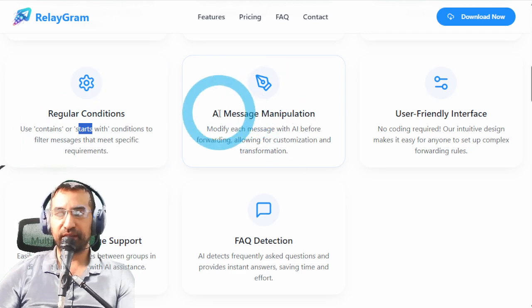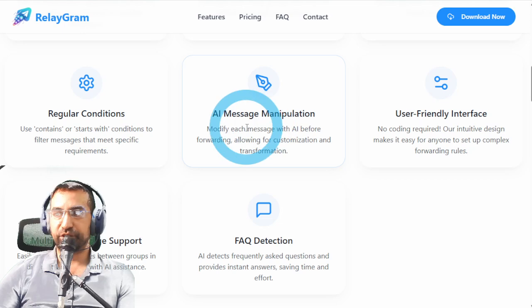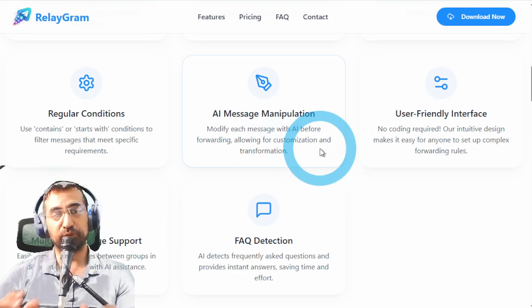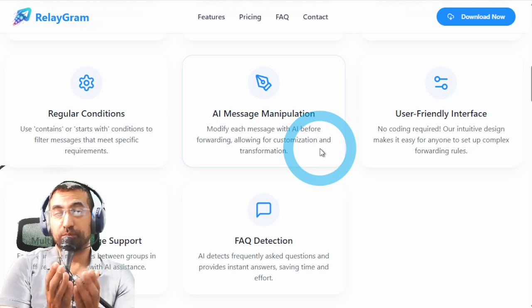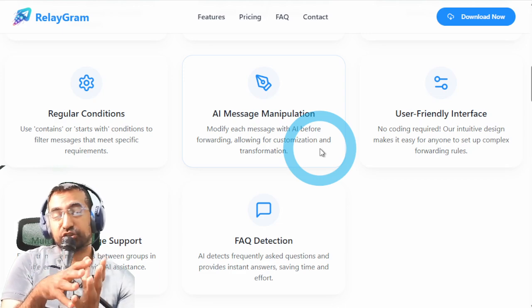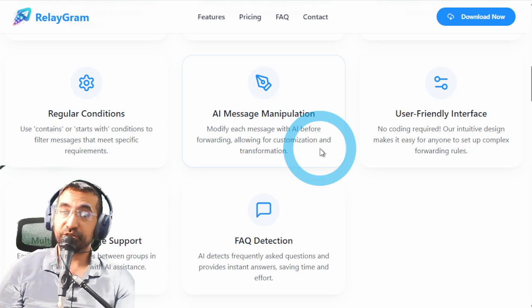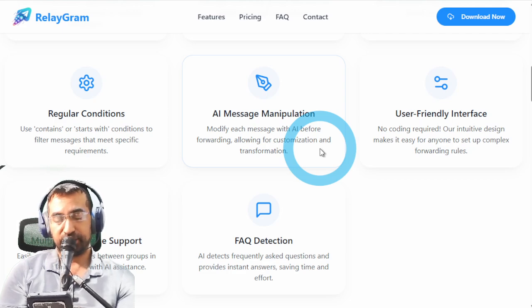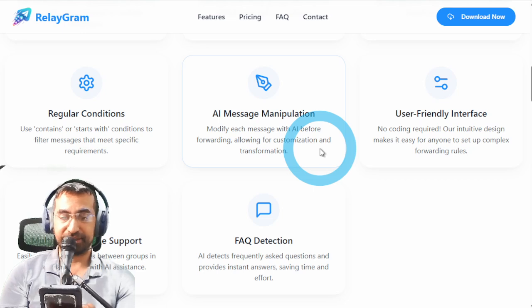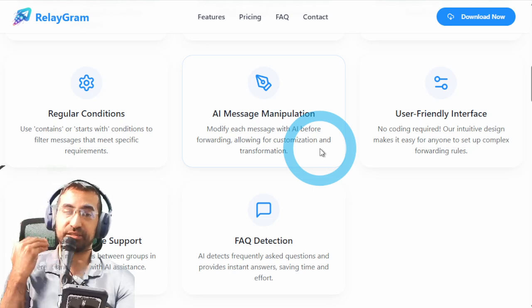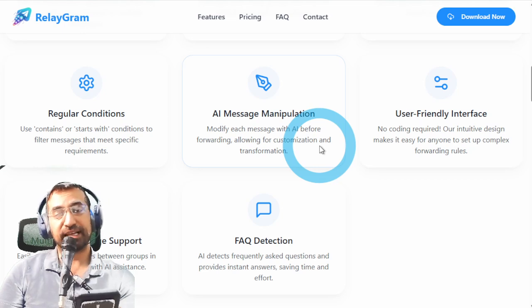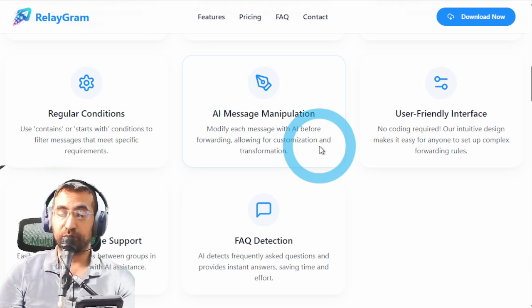So we've spoken about the AI message manipulation already, which is basically modifying each message with AI before forwarding, allowing for customization and transformation. This will allow you to translate to multiple languages. So a use case could be to have one group that you input to, translating to many groups in multiple languages, which is giving you power to actually translate. Another way to use this is to have groups you don't understand, have them translated to English, which is amazing because then you can understand Chinese without actually having to do any manual labor. So it's good for classification, for consolidation, for organization.